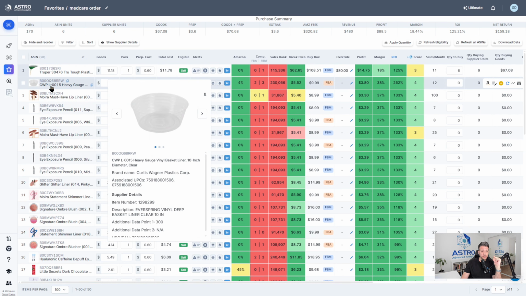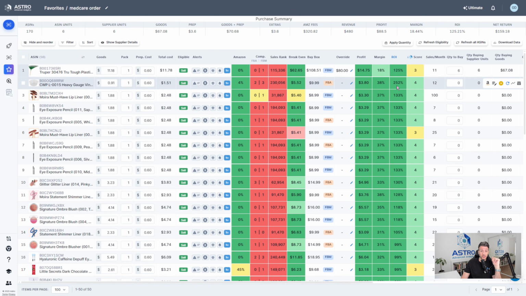Next, what do we have here? We have this glass, what is that, a bowl? Basket liner, whatever that is. All right, basket liner, 10-inch basket liner diameter, clear. Okay, cool. That's all right. So we see that it has 252% ROI.